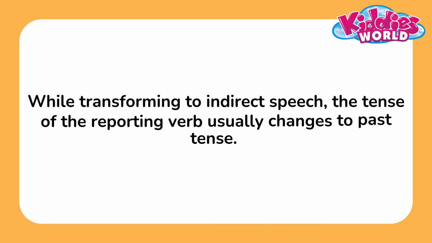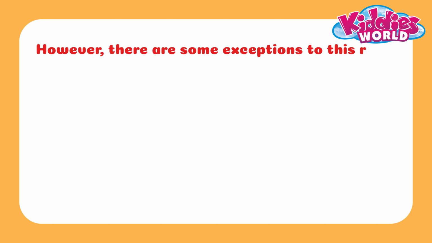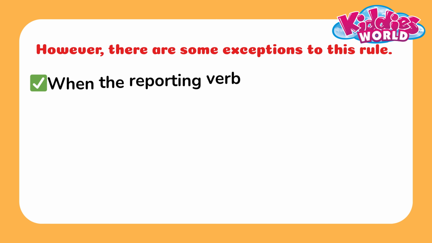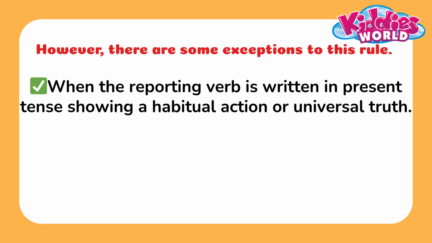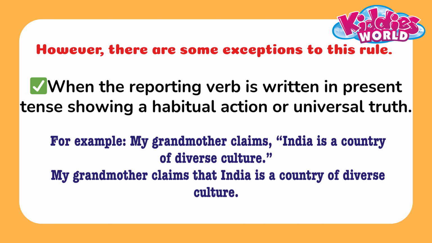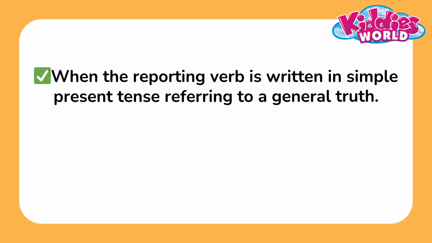While transforming to indirect speech, the tense of the reporting verb usually changes to past tense. However, there are some exceptions to this rule. Let us look at some cases. When the reporting verb is written in present tense, showing a habitual action or universal truth. Check the example. When the reporting verb is written in simple present tense, referring to a general truth.